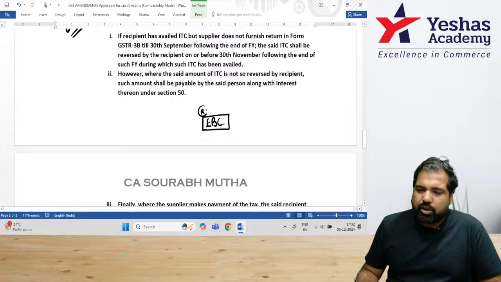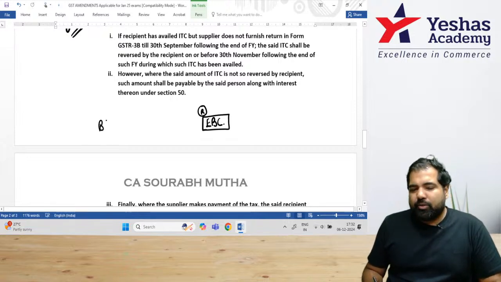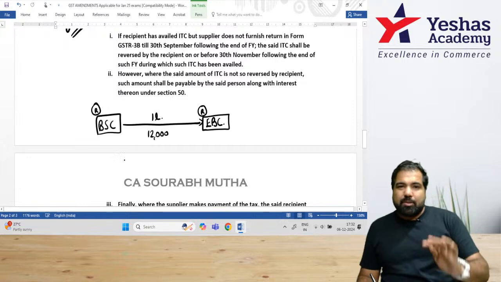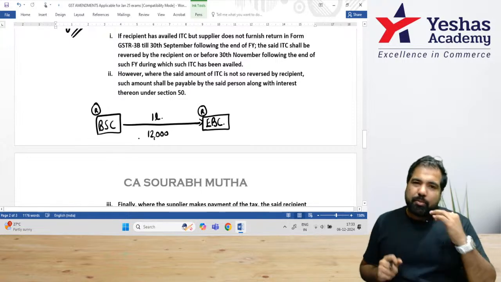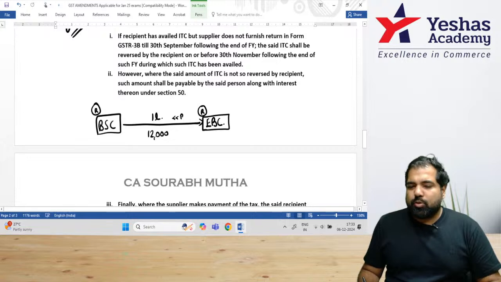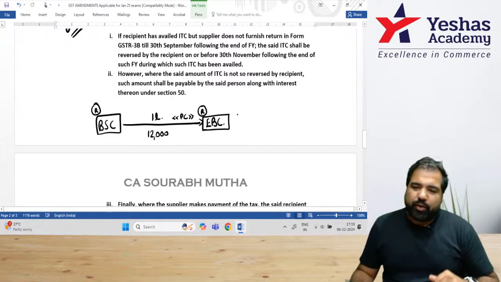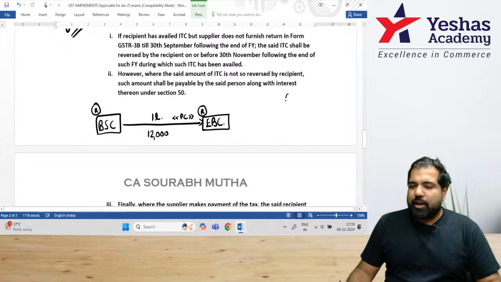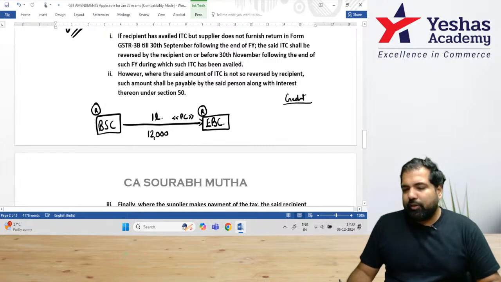They are registered under GST and they buy batteries from Battery Supply Company, which is also registered under GST. Battery Supply Company has supplied batteries worth 1 lakh. On that, GST is 12,000 rupees. I'm explaining Rule 37A, important, and hear me out well. For EBC, this is a purchase which will lead to a credit. And let's assume this transaction happens today, 6th of December. So EBC, in their credit ledger, will take a credit of this 12,000 rupees.